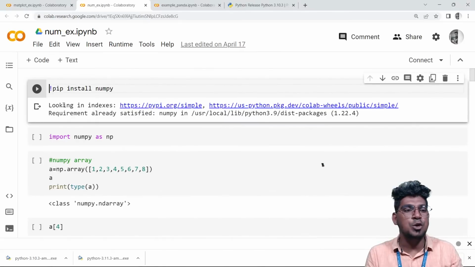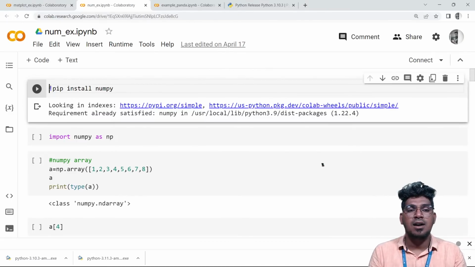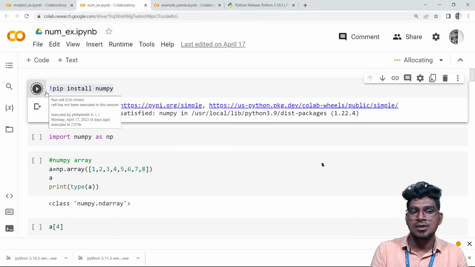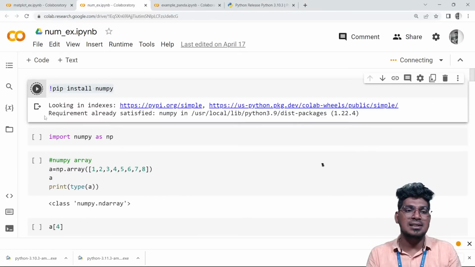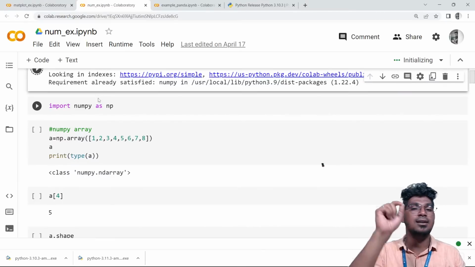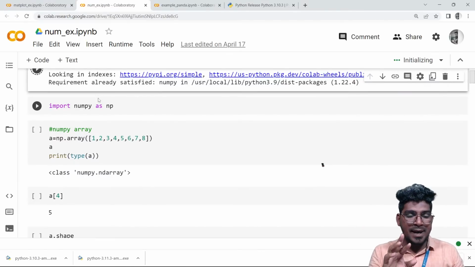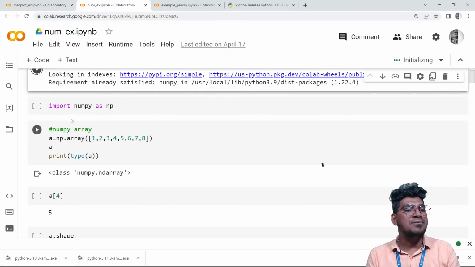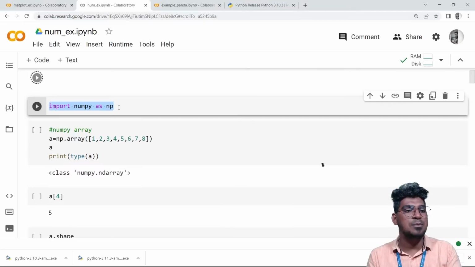Now I'm going to discuss several NumPy functions with you. Here in the Google Colaboratory notebook, if you want to install it again, just follow the procedure: !pip install NumPy. It is going to be installed like this. Once you install it, it will notify "requirement already satisfied". And how to import the library, that is the most important thing.